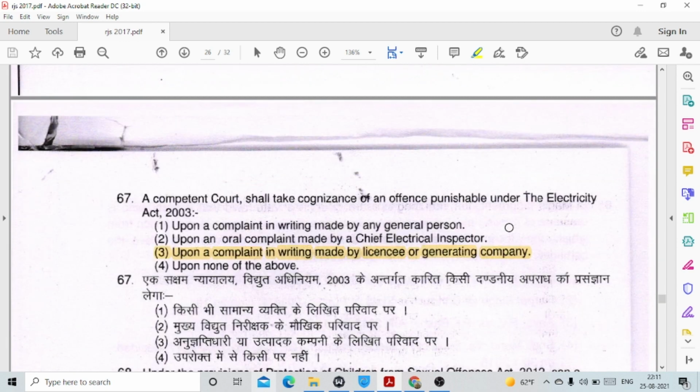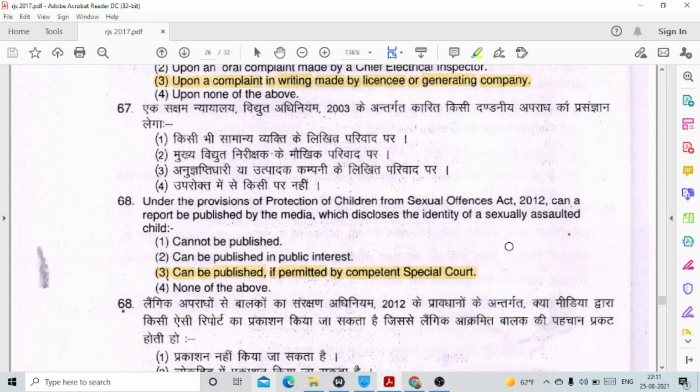Question number 67. A competent court shall take cognizance of an offence punishable under the Electricity Act 2003 only upon a complaint in writing made by the licensee or generating company. 68. Under the provisions of the Protection of Children from Sexual Offences Act 2012, can a report be published by the media which discloses the identity of a sexually assaulted child? This can be published if permitted by the competent special court.